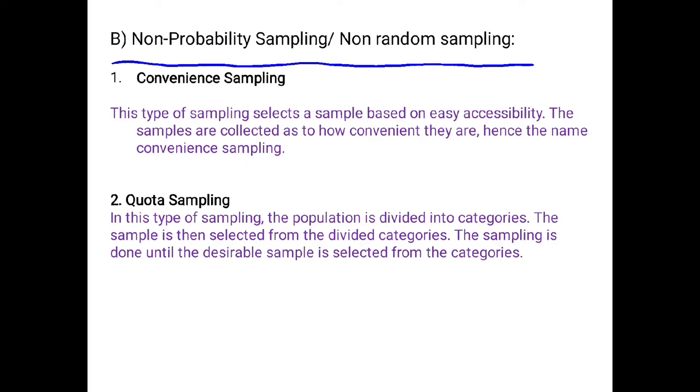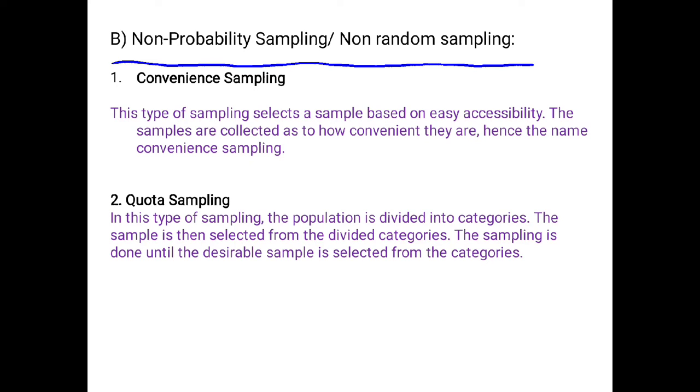So non-random sampling is a sampling technique in which the researcher selects samples based on the subjective judgment of the researcher. Here the selection of sample units is based on the subjective judgment of the researcher rather than random selection, and that is why this method is called non-random sampling or non-probability sampling.